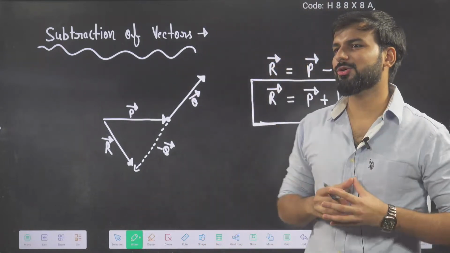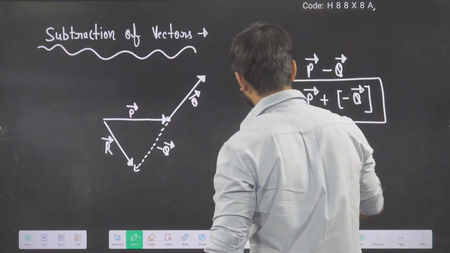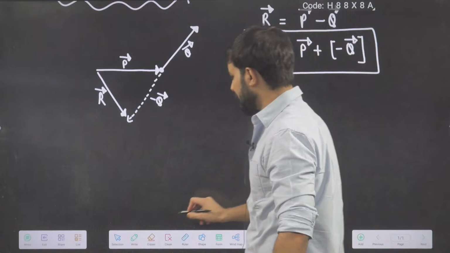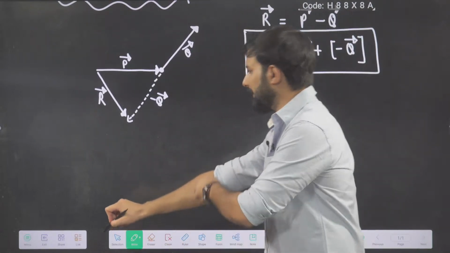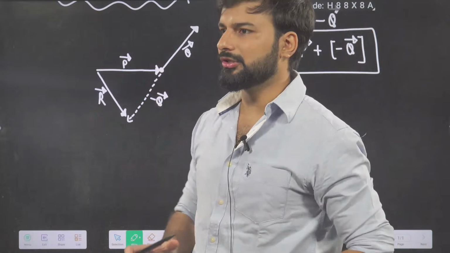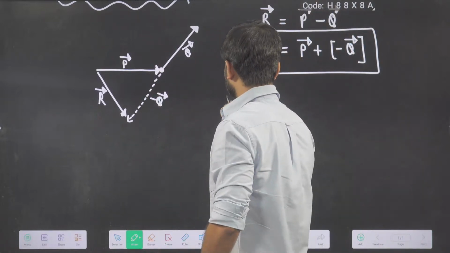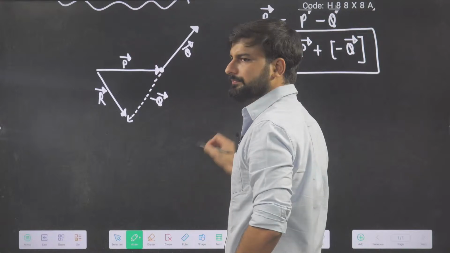What was the formula of the magnitude of the resultant in addition? I know everyone remembers: P square plus Q square plus 2PQ cos theta.